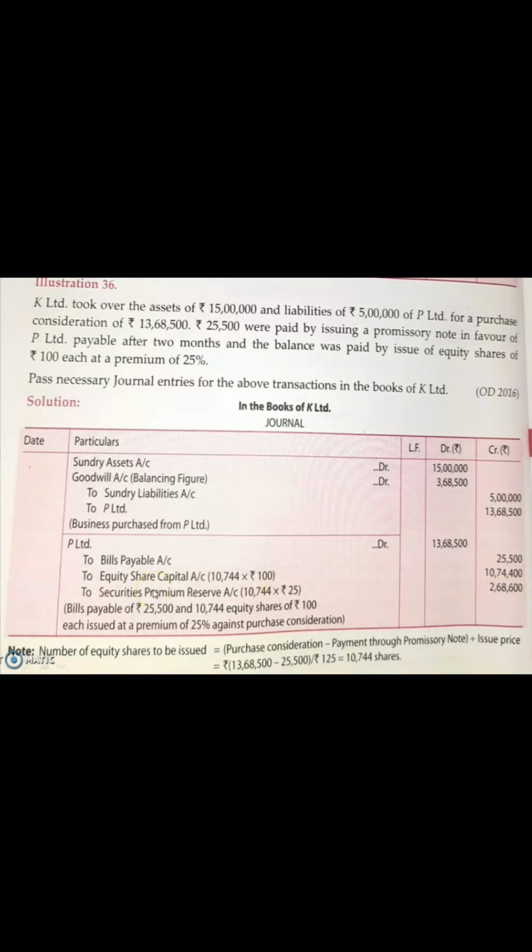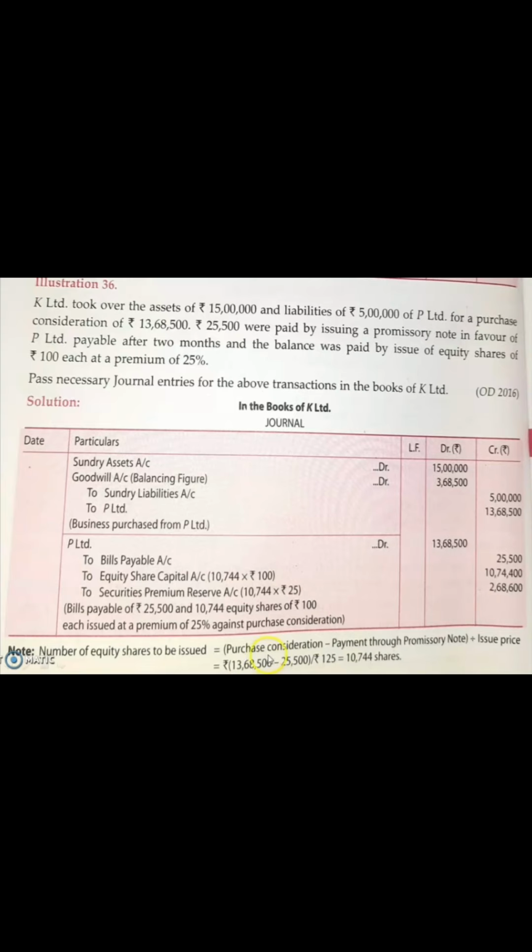You have to calculate the number of shares you are supposed to issue so that you get the equivalent amount of purchase consideration. So you have to go for a working note in which you calculate the number of equity shares to be issued. Your formula goes this way.